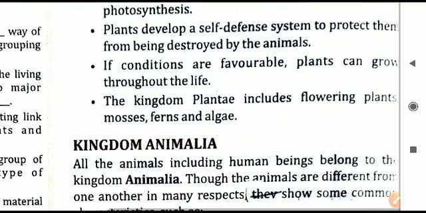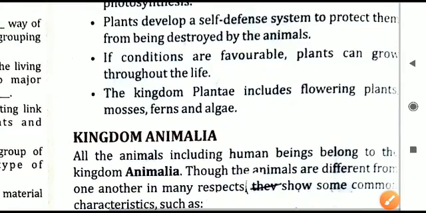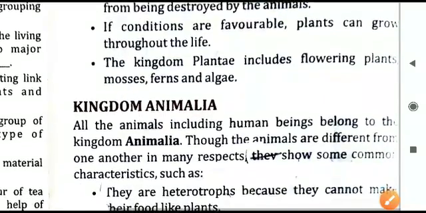prepare their food. Next, they have a self-defense mechanism. Many of the plants have this self-defense mechanism or system to protect themselves so that other animals cannot destroy them. Even insectivorous plants are there, which can protect themselves from other insects and animals also. This is not in all plants. Some of the plants have this self-defense mechanism or system.